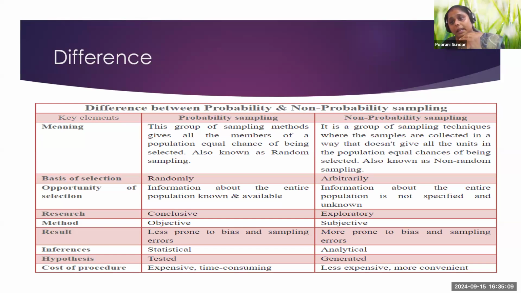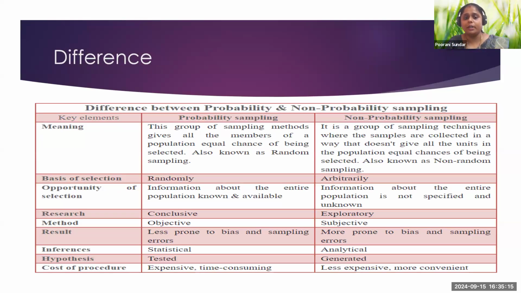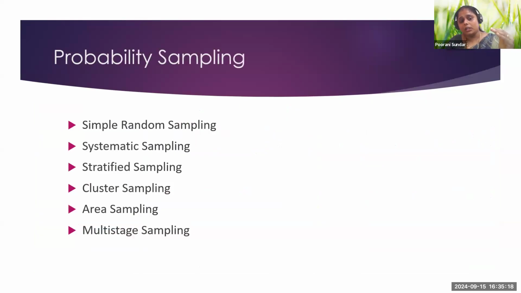We can move on to the next thing, probability sampling. We were talking about probability and non-probability sampling. These are the types or subsets that come under probability sampling. When you do research, it is not mandatory to select all of them. You can select any one based on the research requirement. Simple random sampling, stratified random sampling, systematic random sampling, cluster random sampling, area random sampling, multi-stage probability sampling.